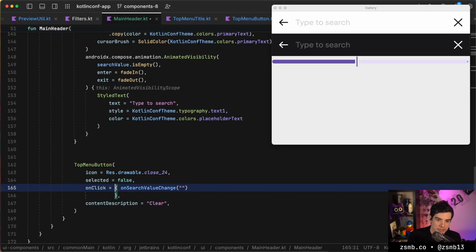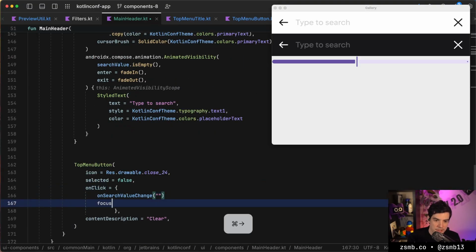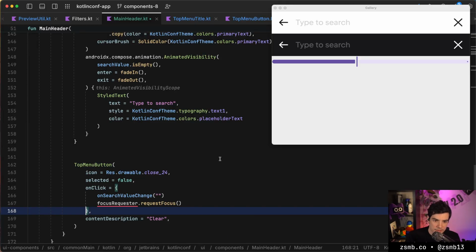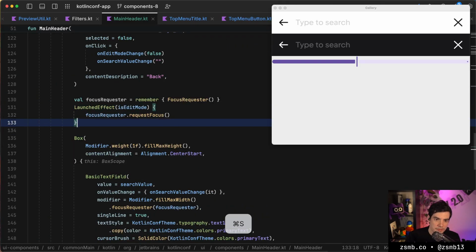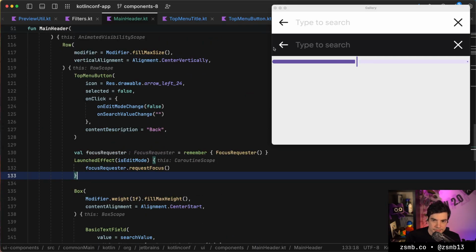So whenever I clear the search field, I can just use the focus requester and request focus again. Except I need to put it in a scope where that's visible. So we come in here, we have focus, I hit X, we still have focus. That seems like what should happen.